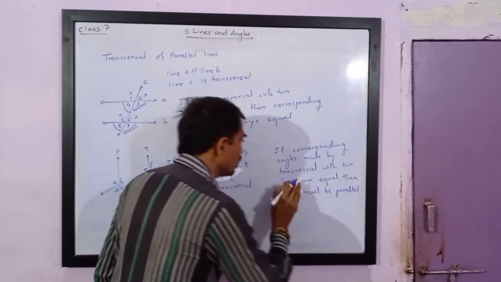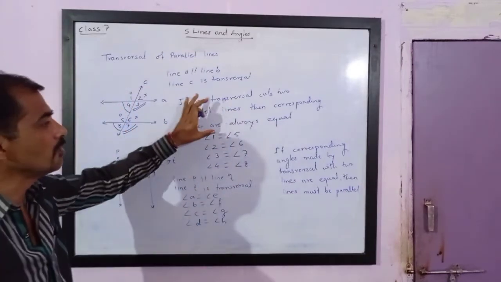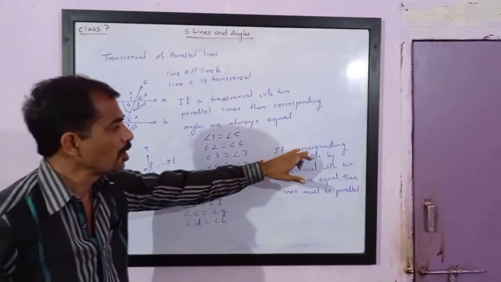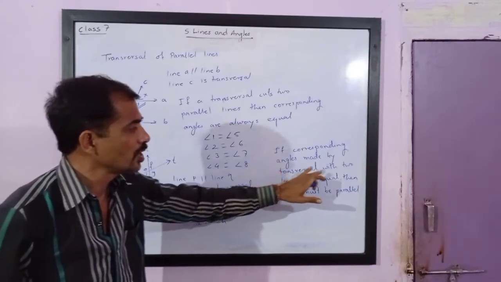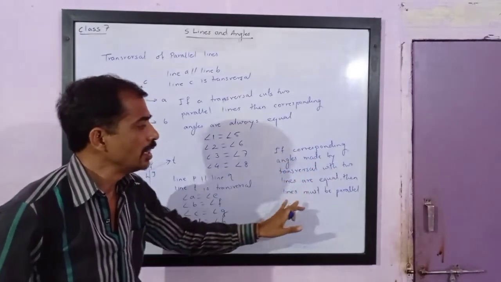Please note, these are two opposite statements, converse statements of each other. If corresponding angles made by transversal with the lines are equal, then the lines are parallel.